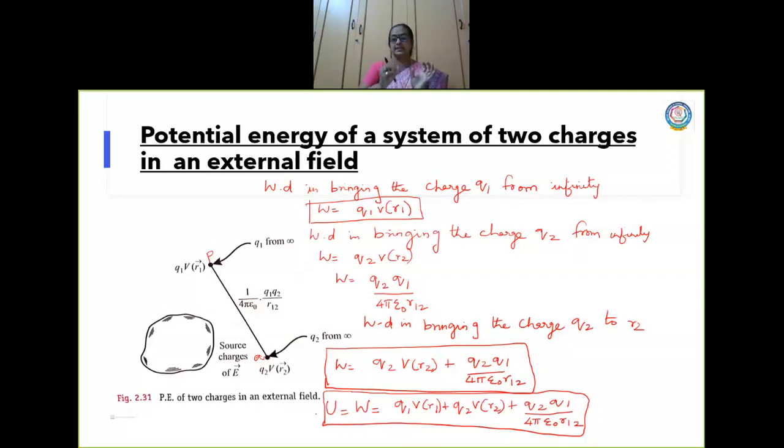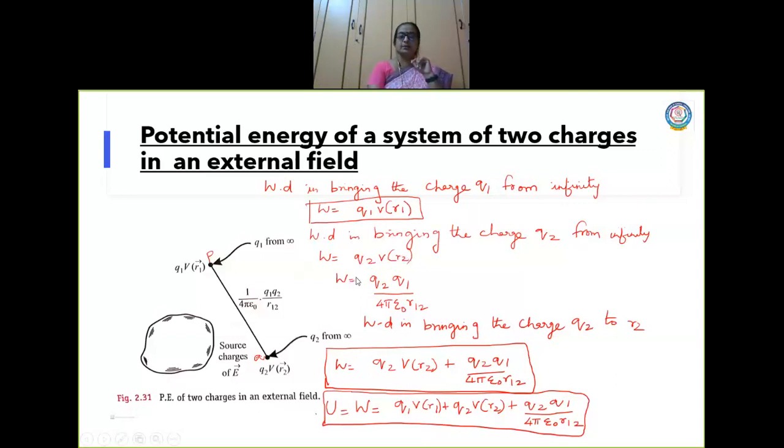Work done in assembling the charge configuration in an external electric field. Am I making the concept clear, children? So first, I brought a charge Q1 from infinity. There is no other charge, so it is comfortable for me to bring the charge against the external electric field. No problem. Now, second, I am going to bring another charge Q2 from infinity. So, the work done against the external electric field is this.